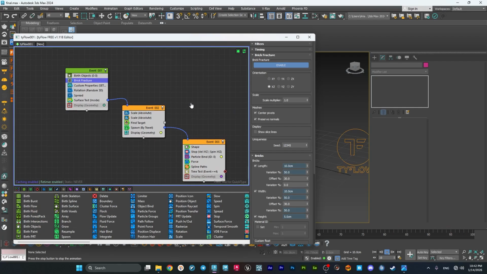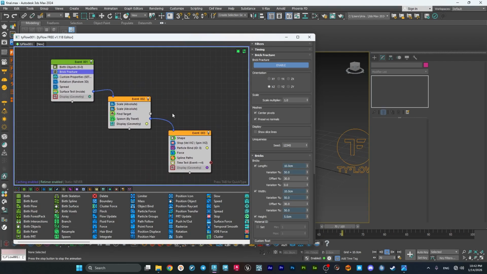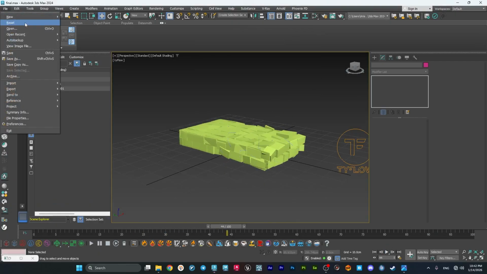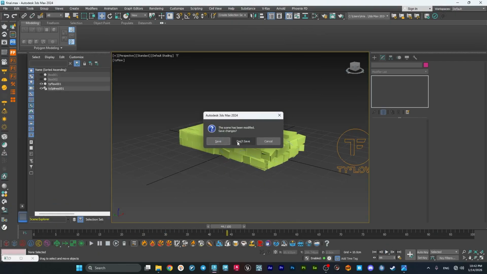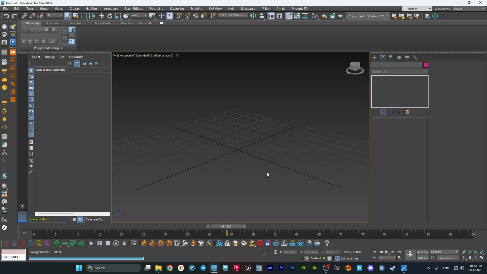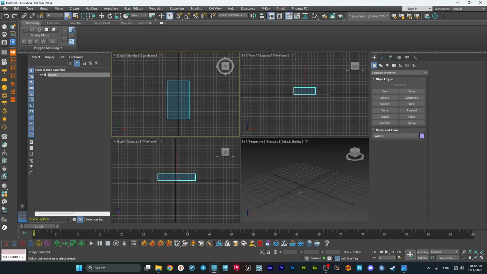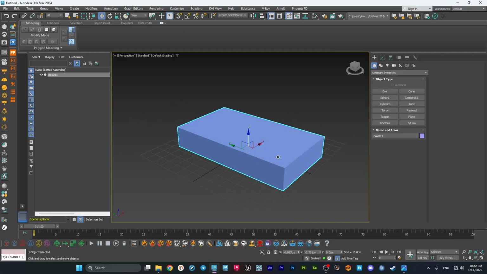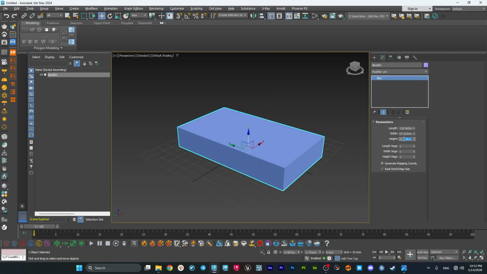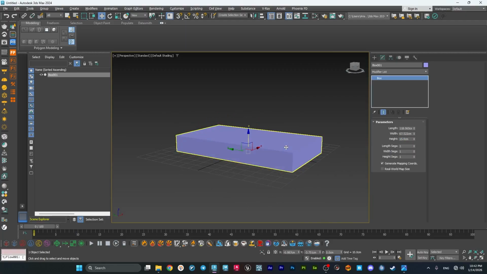It has three main events inside Tyflow, and let's just make it over again. Let's make a new file. We'll save this. What I'm gonna do is to make a simple box here, something like this. It's alright. Maybe lower this value here and center it.